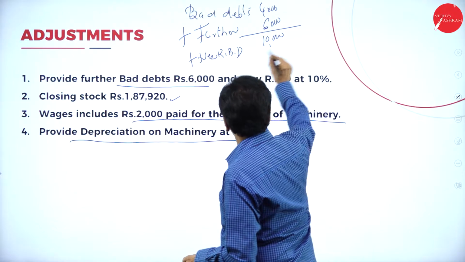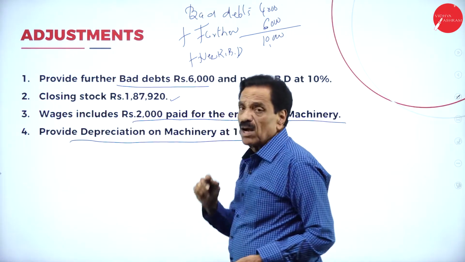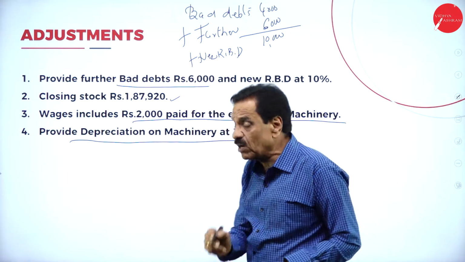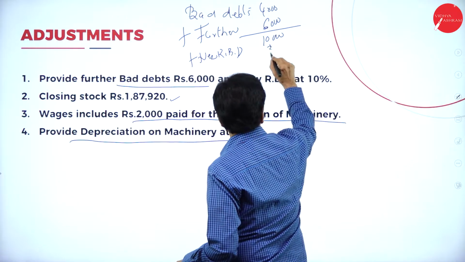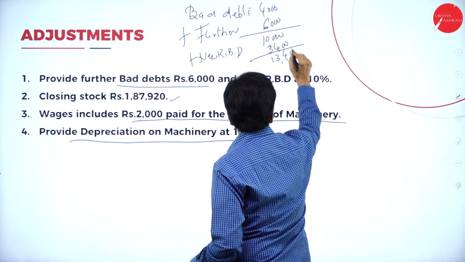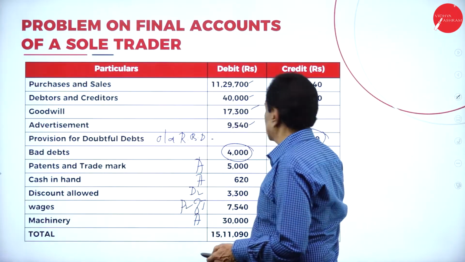Here, new RBD should be added. Add this: further bad debt plus new RBD. Out of 40,000, 6,000 gone. Only the balance is 34,000. 10% of this is 3,400. It becomes 13,400. Then whatever the RBD is there in the adjustment, this should be deducted.